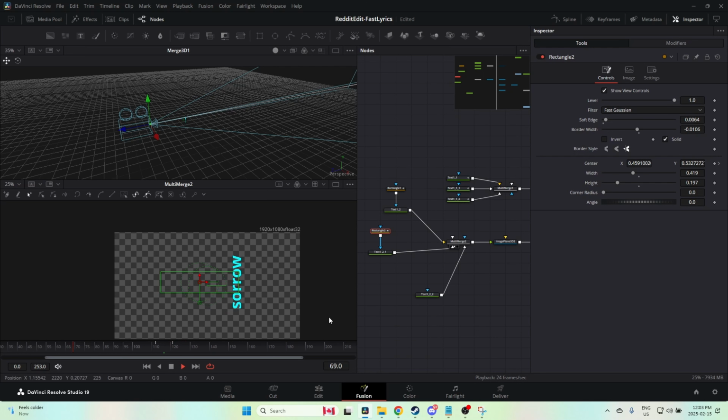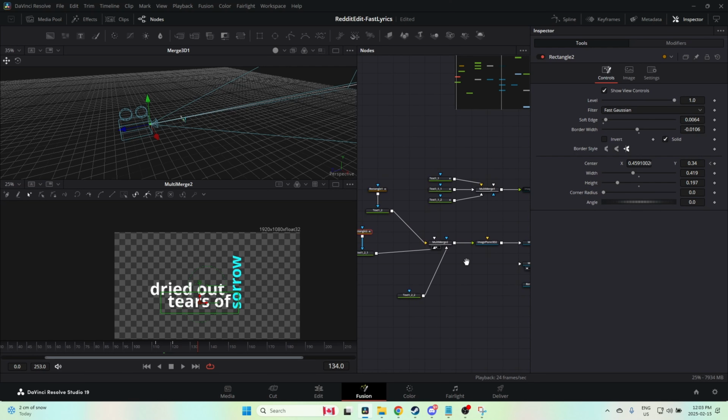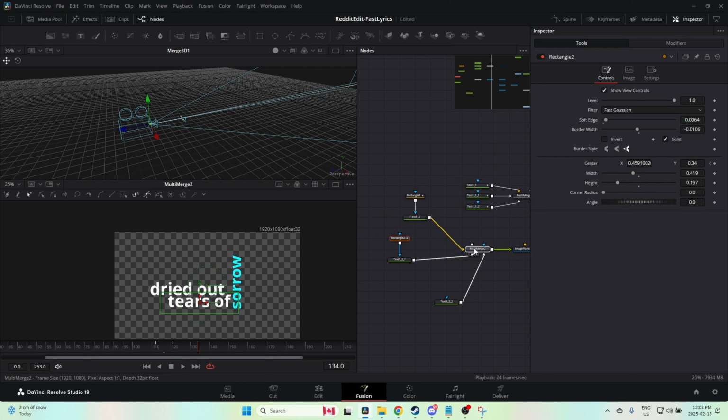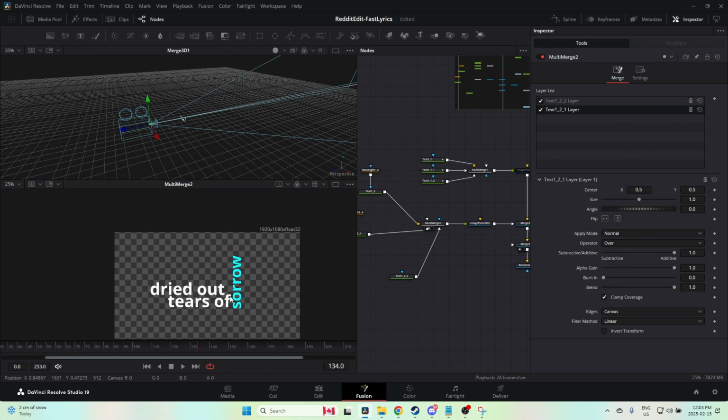Okay. Of sorrow. So I think sorrow will be right about there. Right here. So what I'm going to do now is I'm going to have this rotate as this gets revealed. So let's do the rotation first. No, let's do the reveal first and I'll do the rotation after. And I'll explain why.